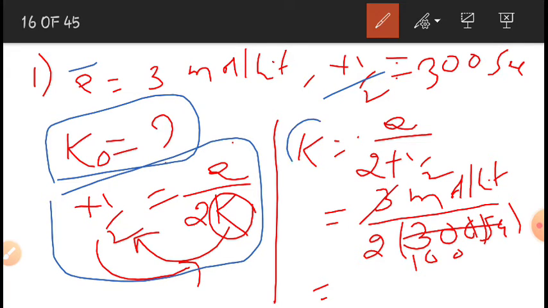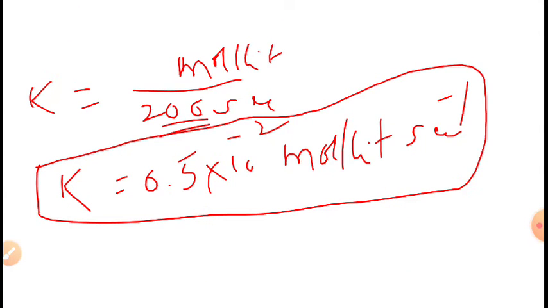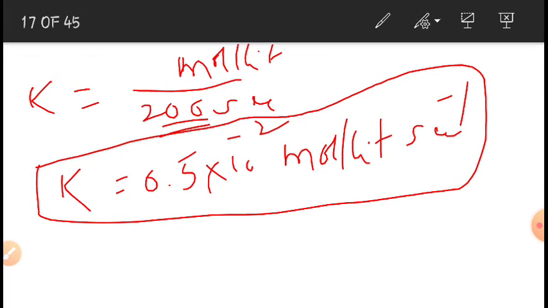We want the K value, so I am rearranging this equation, substituting the values of A and t half, and we get the value of K. Like this we can calculate the values of K or t half, whatever it may be, by substituting in that equation.